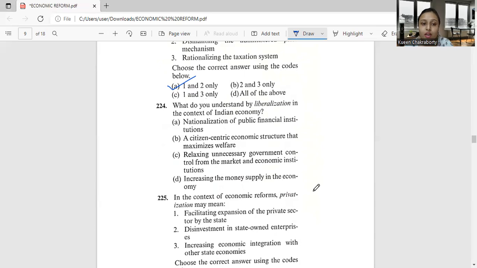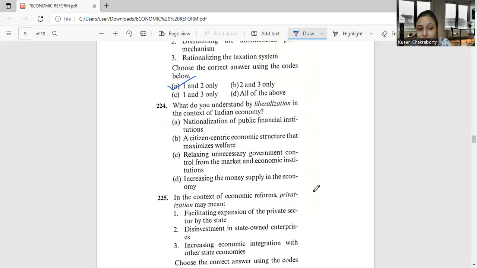So, see, economic liberalization is relaxing unnecessary government regulations and restrictions in an economy for greater private participation, for promoting economic development. The primary goals of economic liberalization are improving ease of doing business, the free flow of capital, and the efficient allocation of resources and competitive advantages.